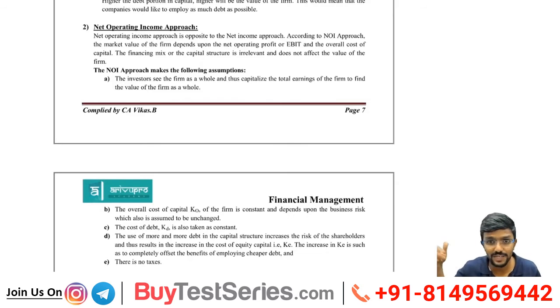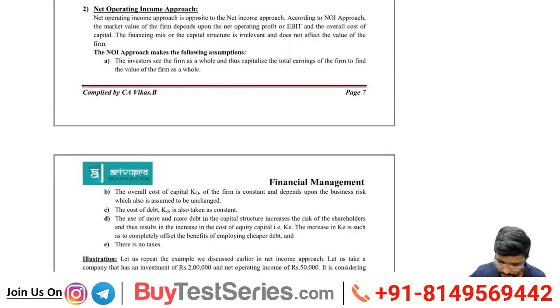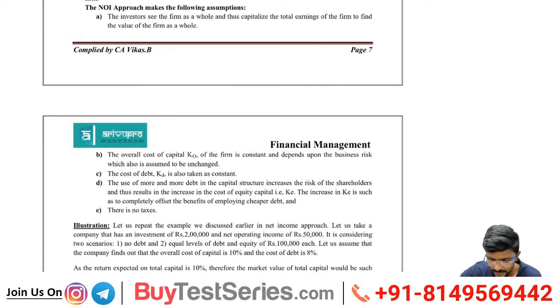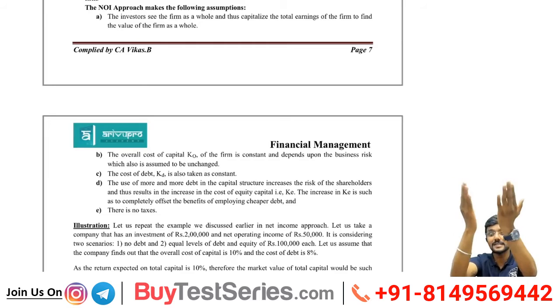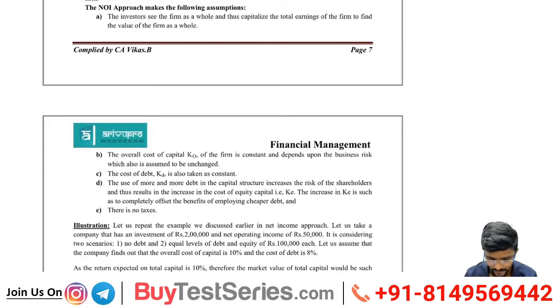Correct? Now first day or second day I gave the format. The net operating income approach makes the following assumptions. The investor sees the firm as a whole and thus capitalizes the total earnings of the firm to find the value of the firm as a whole. As a whole I am seeing. I am not seeing only equity shareholders' earning. I am seeing capital employed earnings, means full debt as well as equity. That is EBIT.